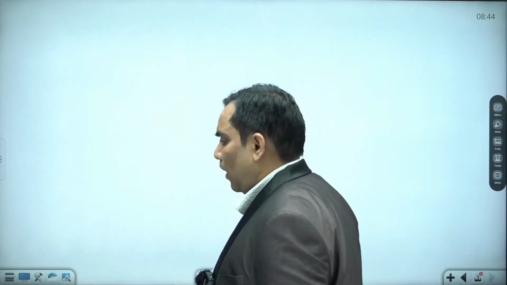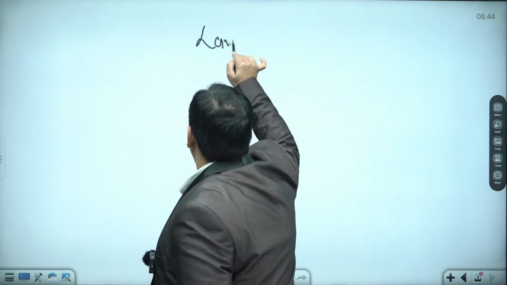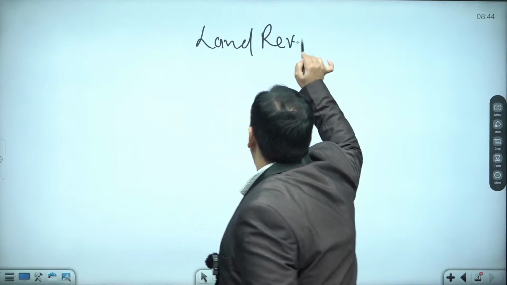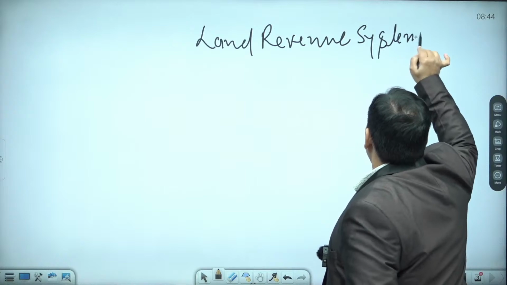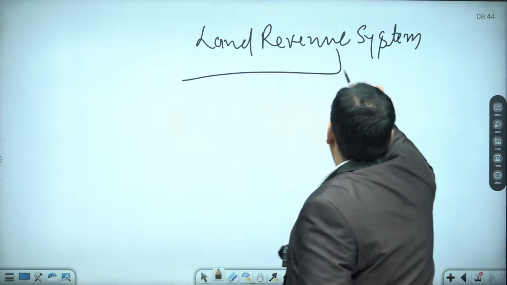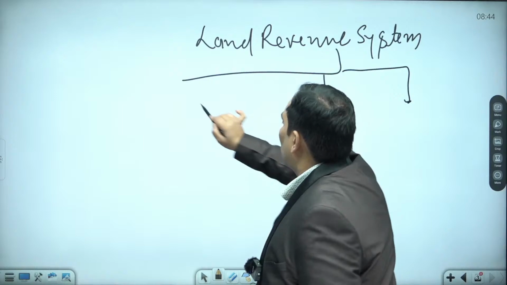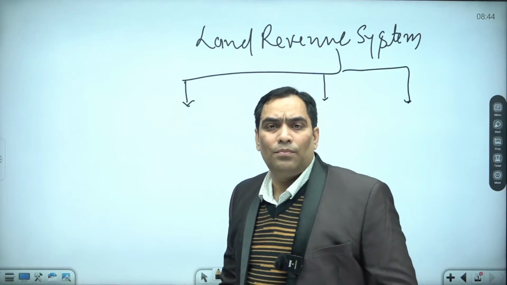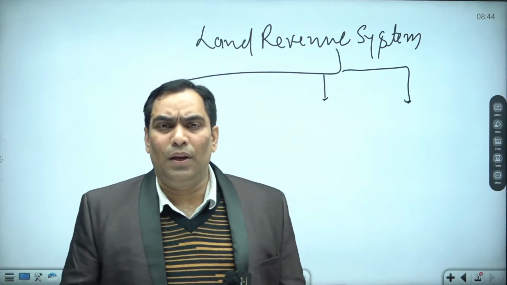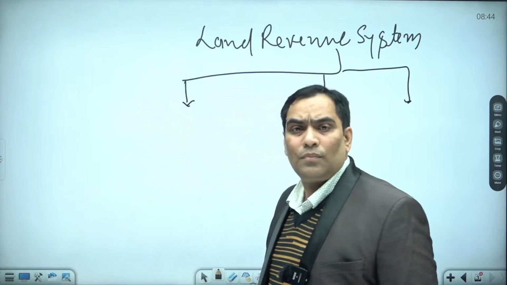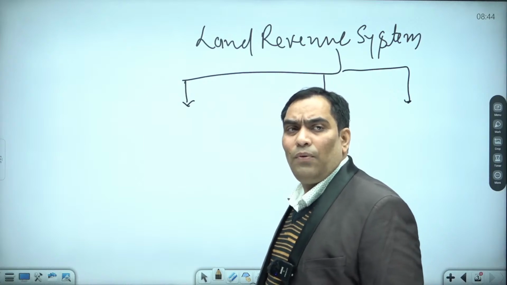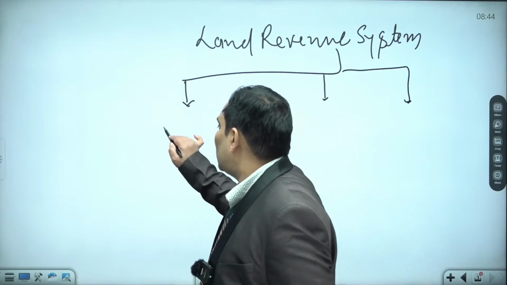Let me tell you that during the British period, there was a land revenue system. And there were three types of land revenue system. Please try to understand. During the period of the Britishers, there were three types of land revenue system, and one was known as the Zamindari system.